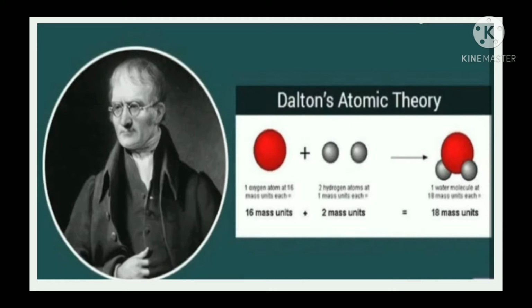In the picture you can see Dalton's atomic theory. In 1803, John Dalton proposed his theory. He stated his theory that atoms cannot be created. We cannot divide the atom into smaller particles or destroy the atom. So John Dalton proposed his theory stating that atoms cannot be created, divided into smaller particles, or destroyed. He used certain symbols to represent elements.